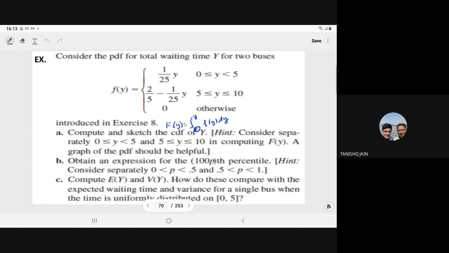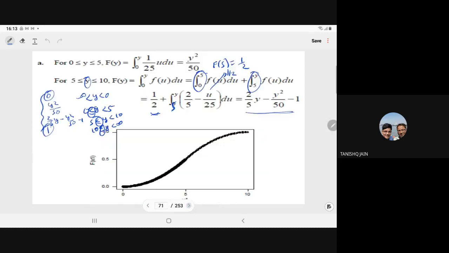Now you have to draw the graph. So you can see this is the graph of the parabola. Using the parabola you can draw the graph, and here you can notice that the CDF is a non-decreasing function.